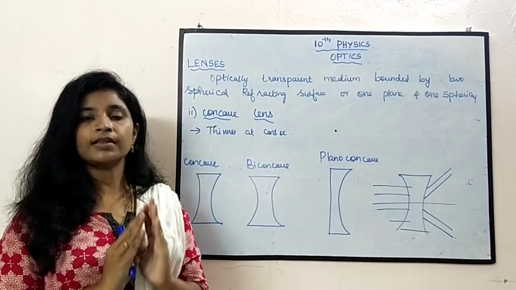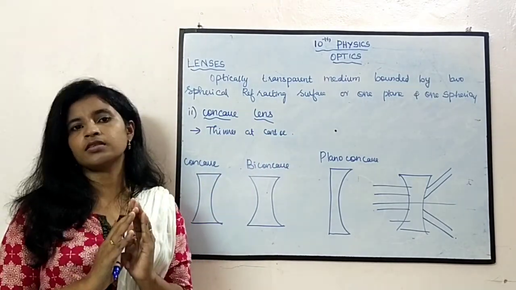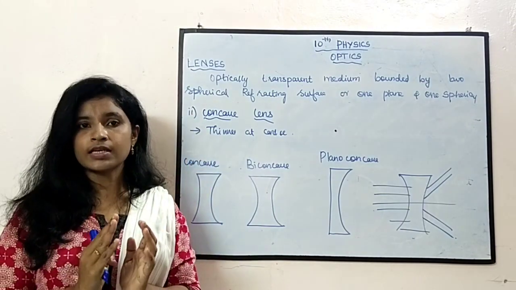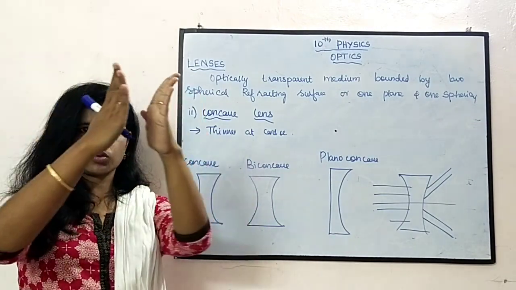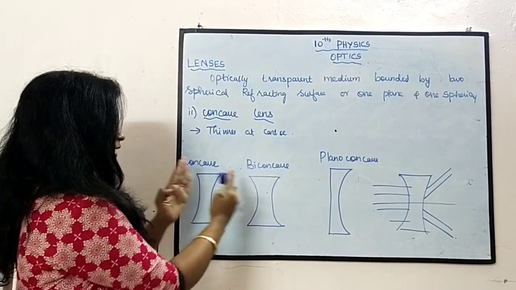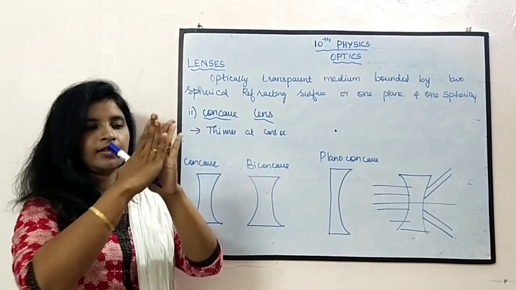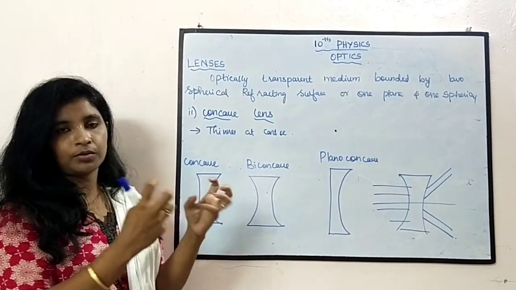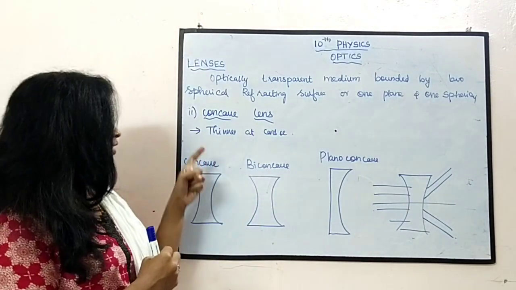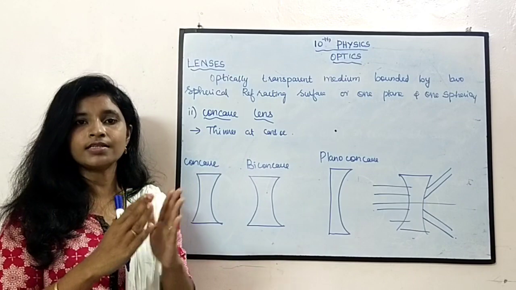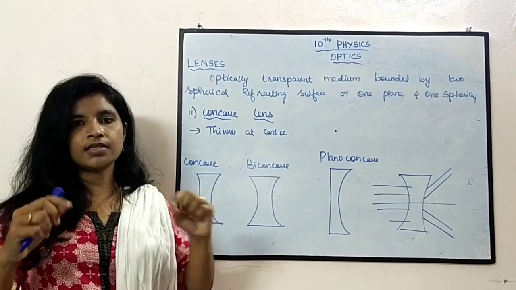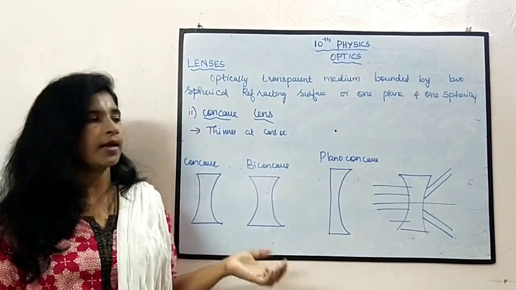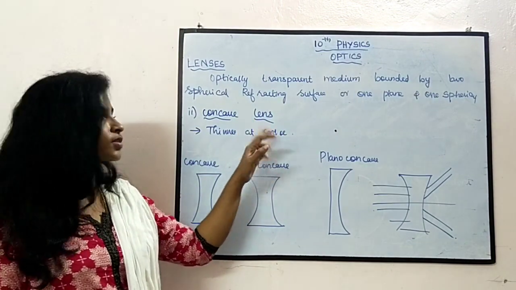What is meant by this concave lens? This concave lens is also bounded by two surfaces. It will be like this, two surfaces. In the middle it will be thin, but at the edges it will be thick. At the center it will be very thin, but at the edges it will be thicker than the center. Such a type of lens is called a concave lens.